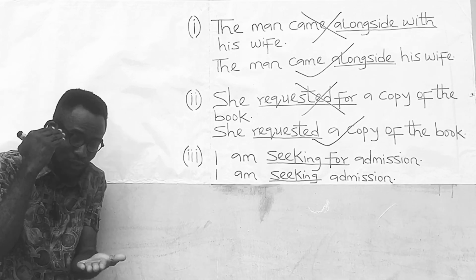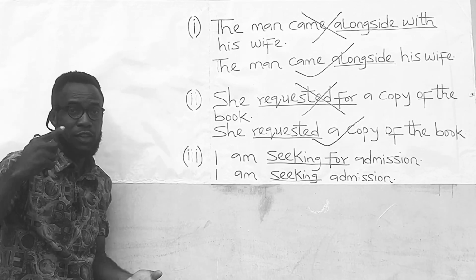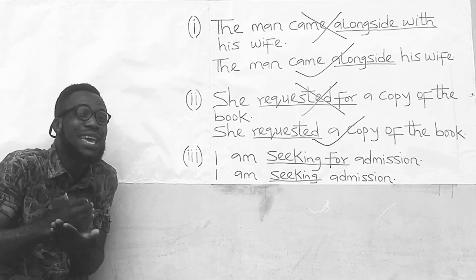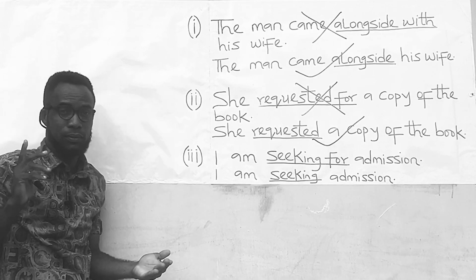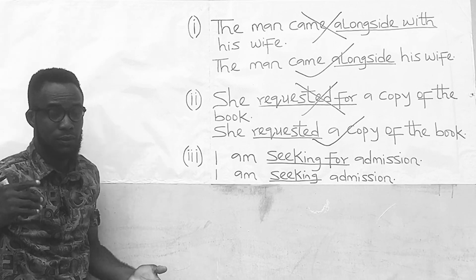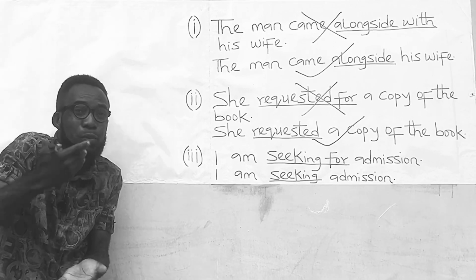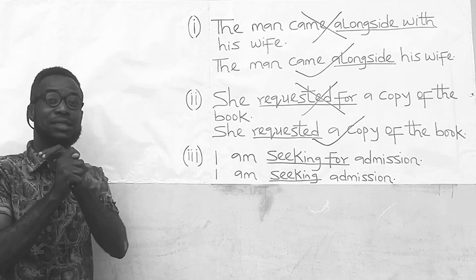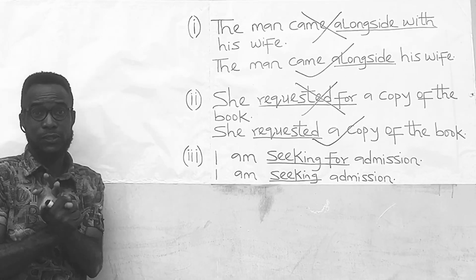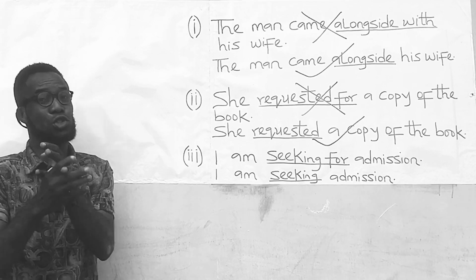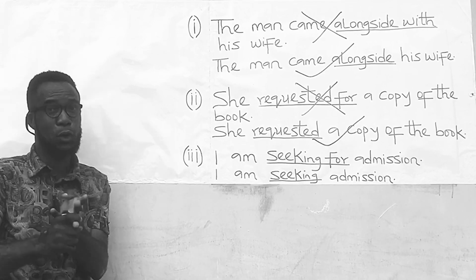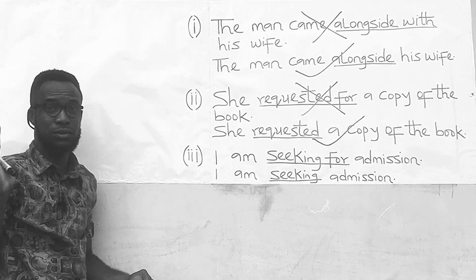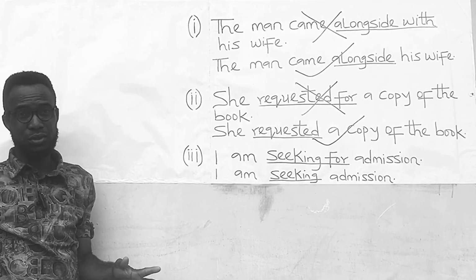So look at it. You don't demand for something. Rather, you demand something, because it is used as a verb there. But you can make a demand for something. In that case, it carries the preposition for because you are using it as a noun. So demand as a noun can take the preposition for. Request as a noun can take the preposition for. But request as a verb does not take a preposition. Demand as a verb does not take a preposition. I believe that is understood.